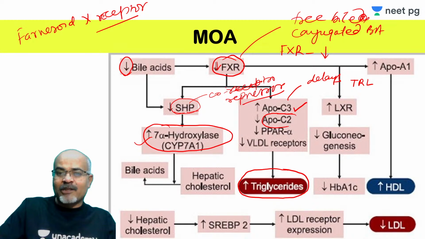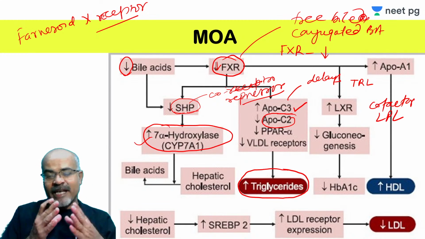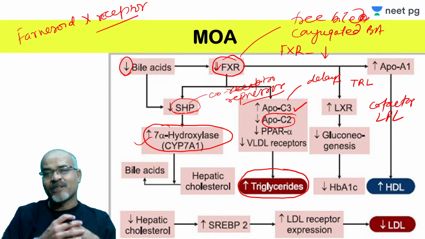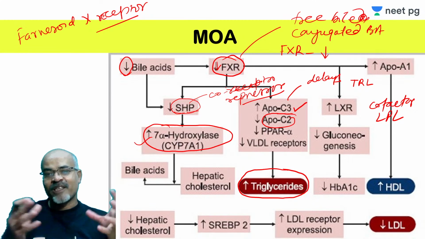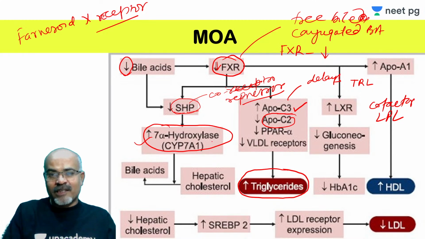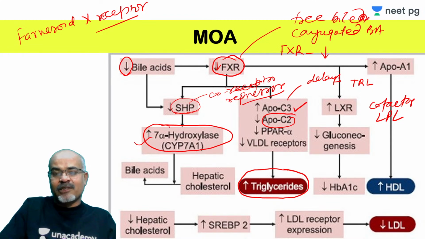ApoC2, if you remember, I told you acts as a cofactor for the enzyme lipoprotein lipase. That is why the triglyceride, which is absorbed from the intestine or is there in the VLDL, is hydrolyzed by lipoprotein lipase to fatty acids, and these fatty acids are taken up by the tissues. Also, reduced activation of FXR leads to reduced activation of PPAR alpha.